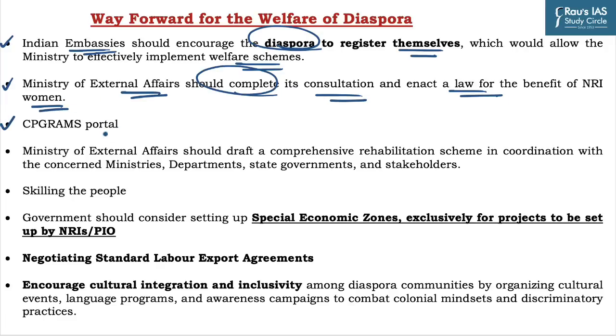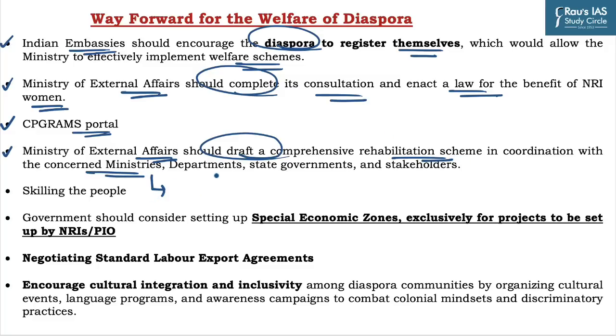Thirdly, for grievance redressal, the CP-Grams portal is the quickest way to interact with the state government or district police, but it is not popular overseas. It is recommended that the Ministry of External Affairs should publicize this portal so that it can be used to resolve grievances effectively.